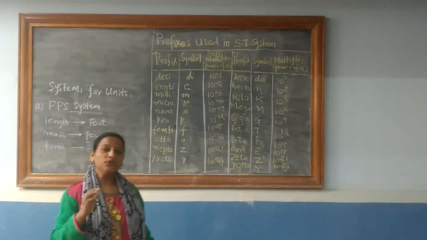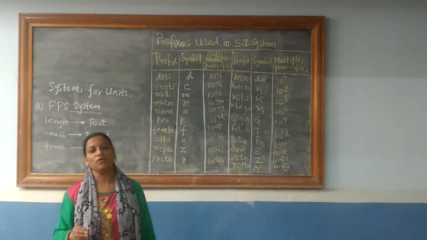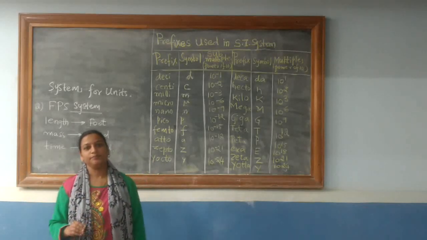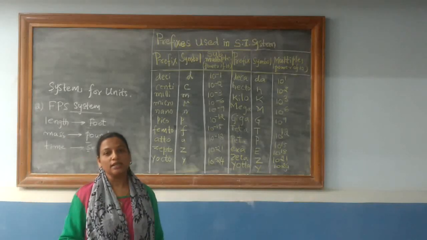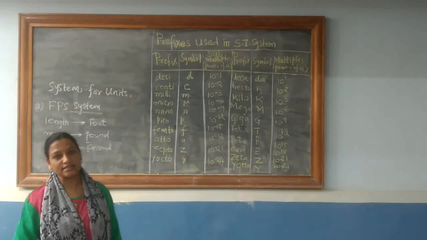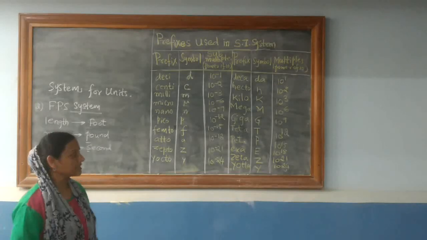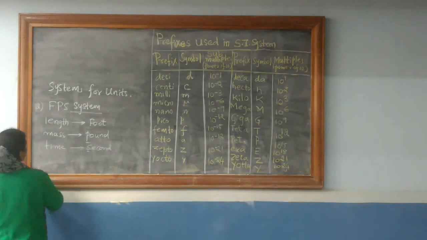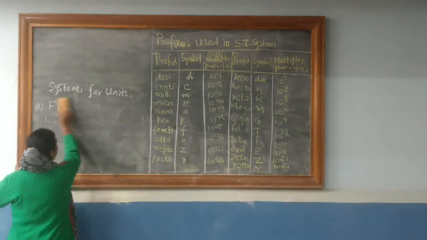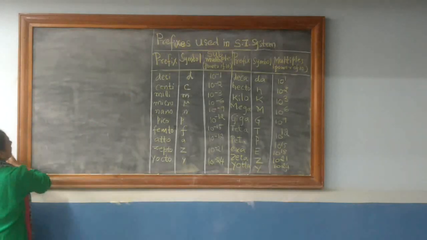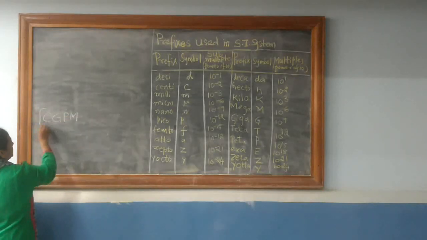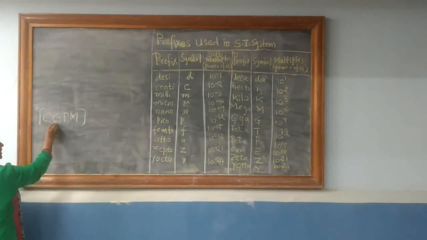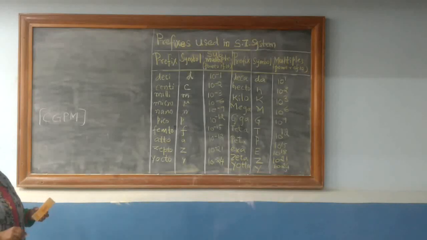Now to maintain uniformity in measurement of physical quantities, a conference was held in France in the year 1960, which was called CGPM. It is a French abbreviation, Conférence Générale des Poids et Mesures.